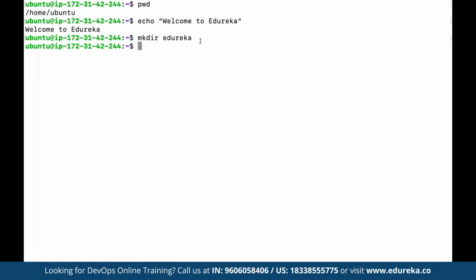Now we have the directory defined by the name of Edureka, but multiple times the system is only going to allow access to create a directory or perform certain operations to the root user, the main administrator, the account owner.